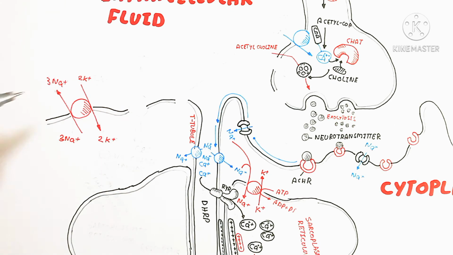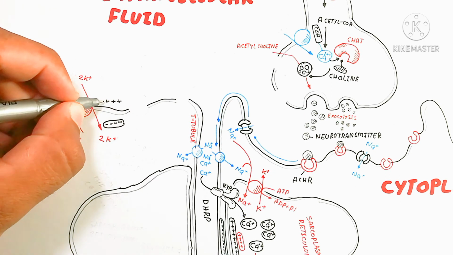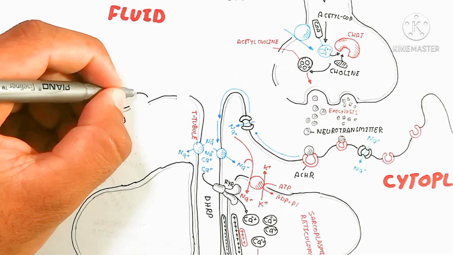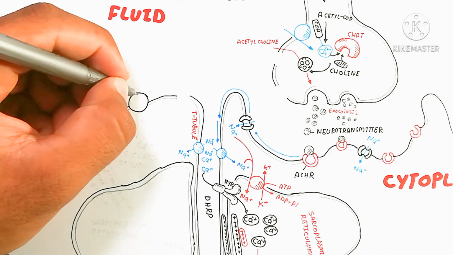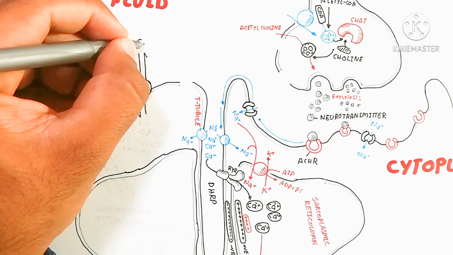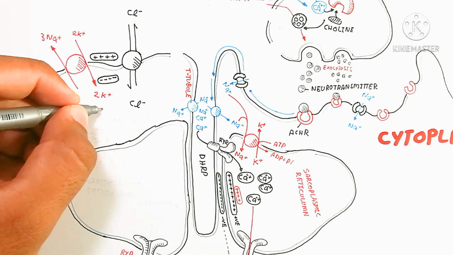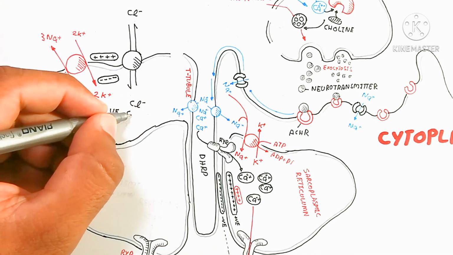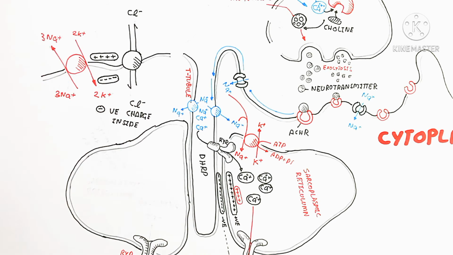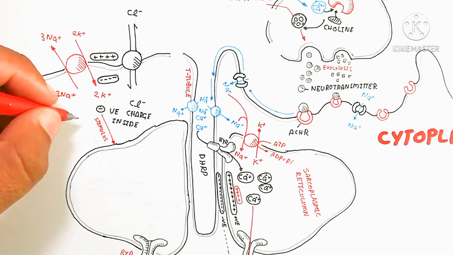Again, the calcium ion of the muscle contraction goes back into the sarcoplasmic reticulum. So remember that. Now we will discuss the negative charge inside and the positive charge outside, which will be created by the sodium potassium ion exchange. It means the sodium will move inside to create a negative charge. The chloride ion will also move inside to create a negative charge. This means an increase of the negative charge due to the increase of electrons, and